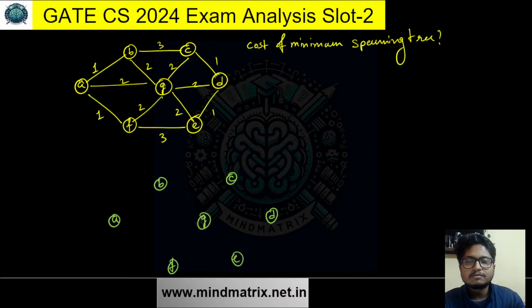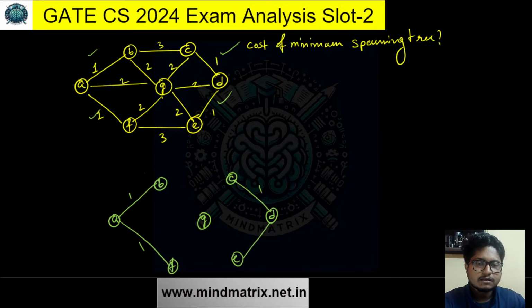What are the cost one edges here? One, one, one, one. Let's pick them. First I'm taking AB. Good. Then I'm taking AF. Is it forming a cycle with AB? No, definitely not. Then I'm taking CD. Then I'm taking ED. They're not forming cycles.